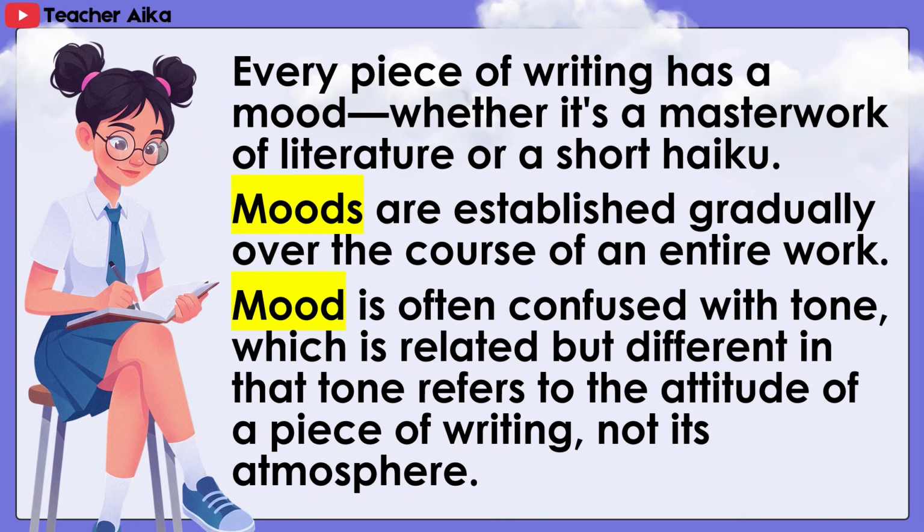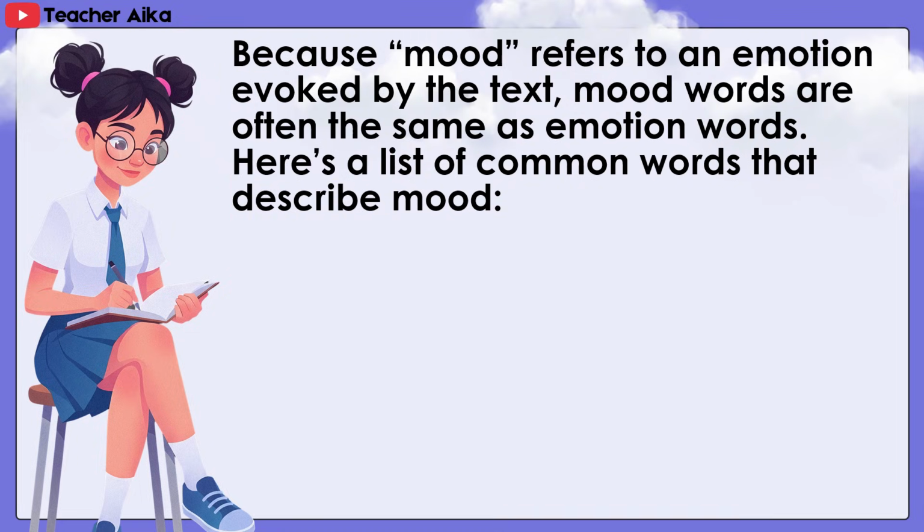Mood is often confused with tone, which is related but different in that tone refers to the attitude of a piece of writing, not its atmosphere. Because mood refers to an emotion evoked by the text, mood words are often the same as emotion words.